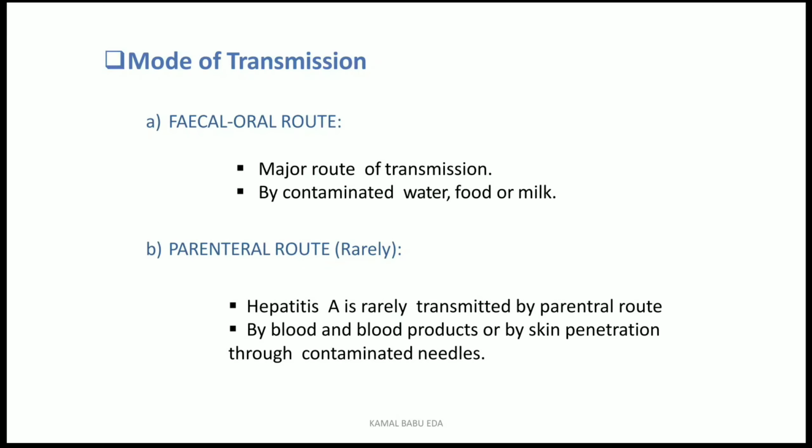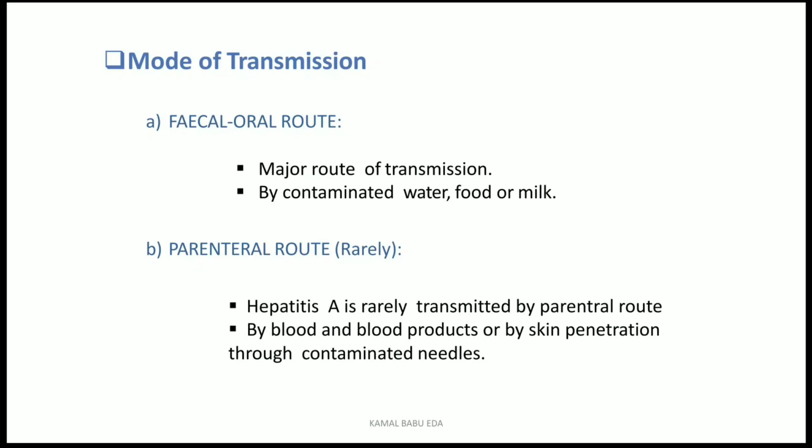So mainly by contaminated water, food and milk. So all these are fecal and oral routes. And coming to the parenteral route, hepatitis A is rarely transmitted by the parenteral route. Rarely. What is this parenteral route? So the oral route is the major cause.